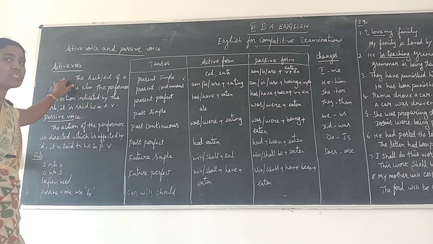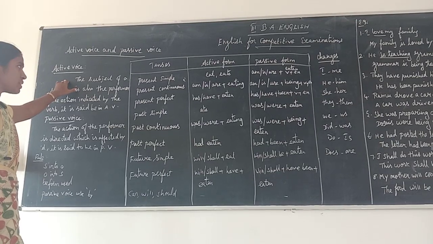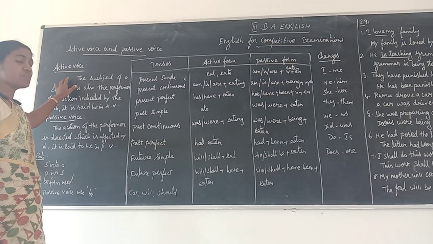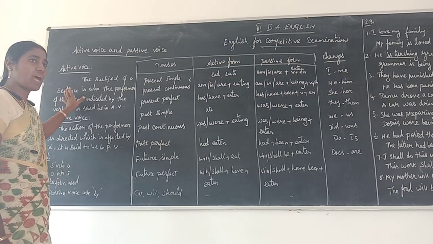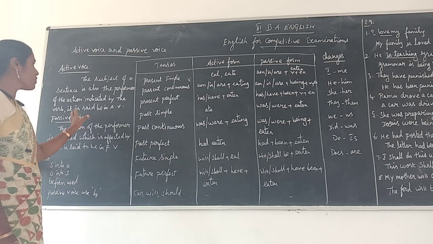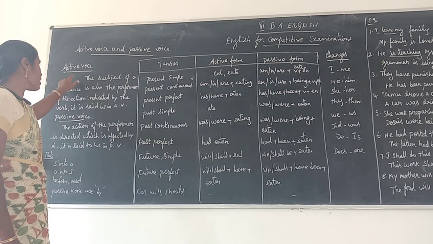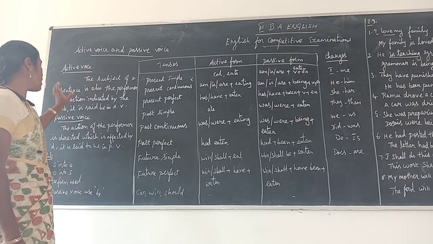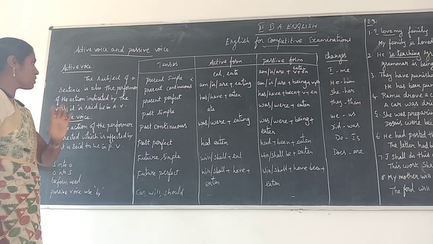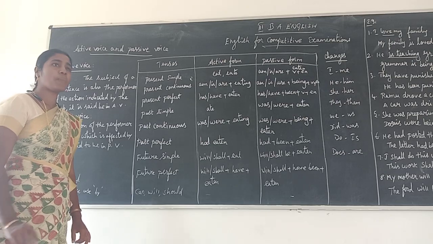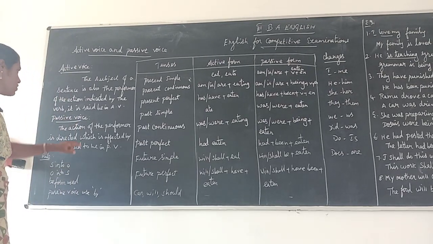Subject and verb both have some action. Without action, active voice is not activated. In active voice, subject and verb both activate and give the proper sentence formation.